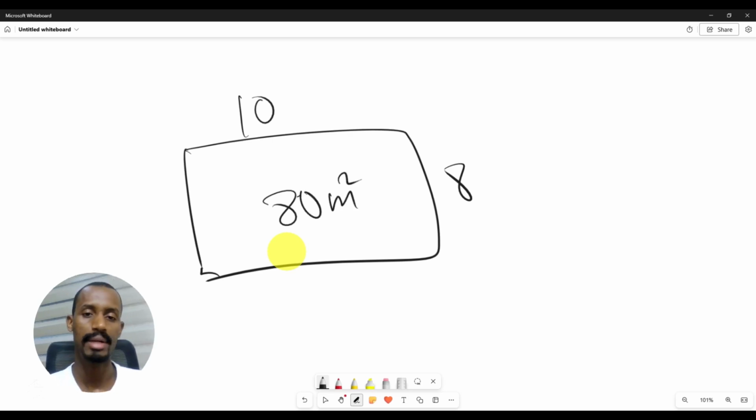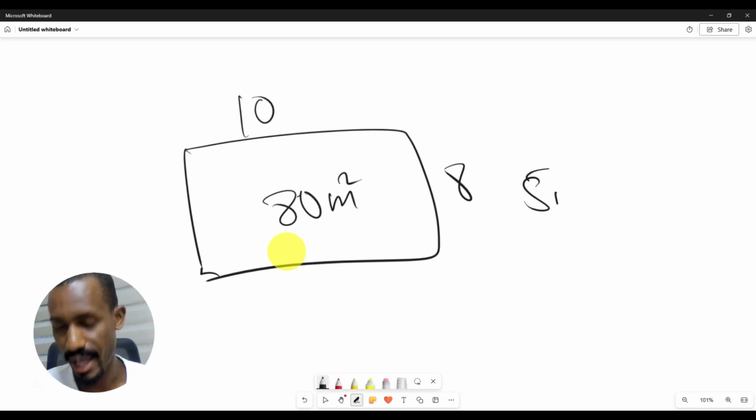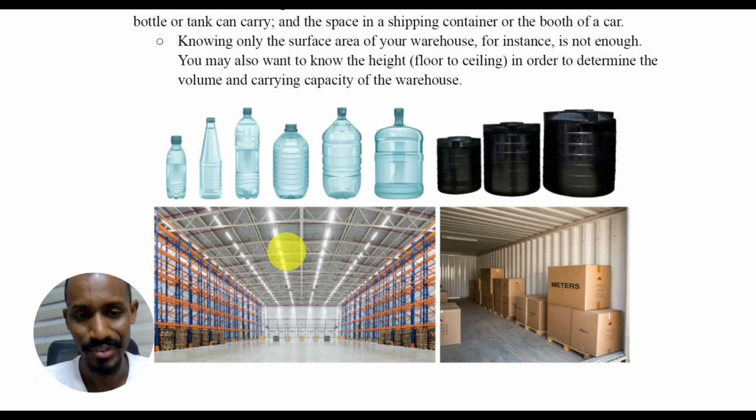So now I'm like, good, 80 square meters, but how high is it? Because when you are dealing with warehouses, you need to know how high you can stack. Imagine if it was 80 square meters and the height is, let's say, 5 meters high. You are like, no, I want to stack things longer. I need warehouses that have a long ceiling. So in this case, only the ground doesn't matter. You need to know how high it can go so that you can know how high you can stack your stock.